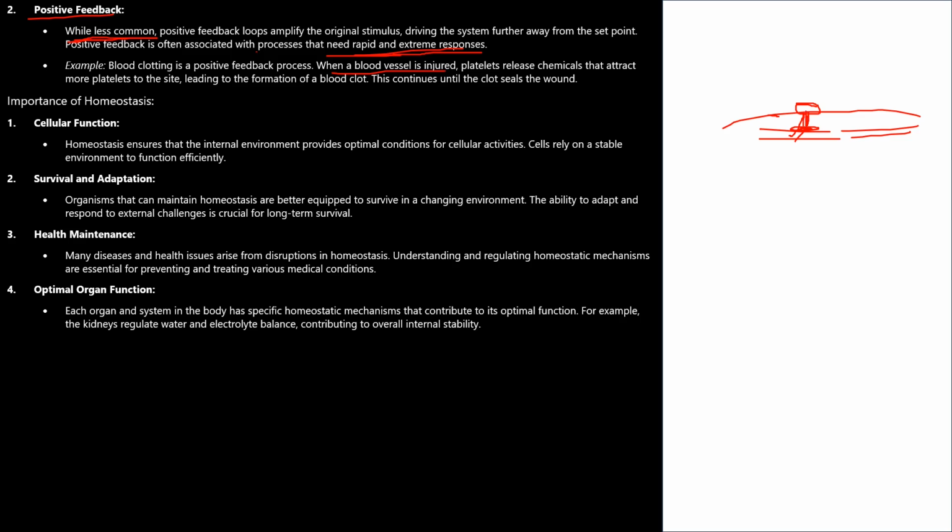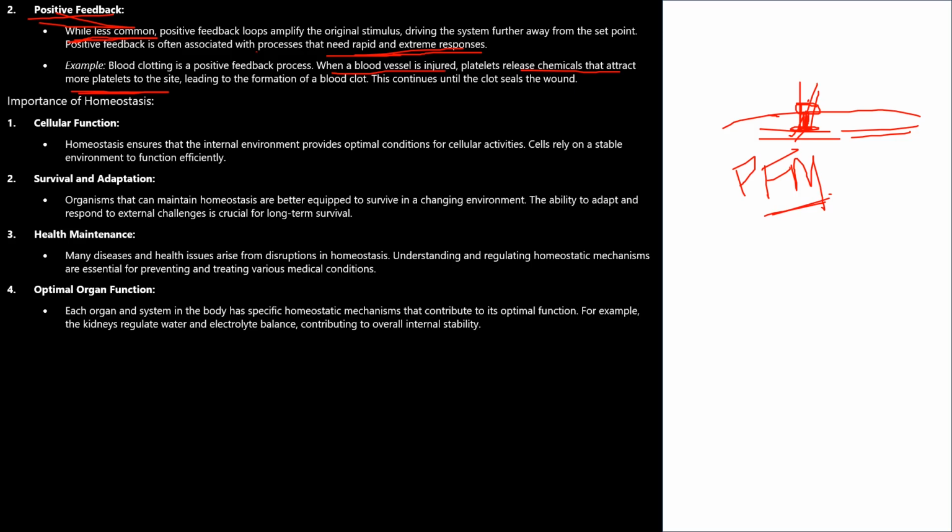The blood flow has to be controlled, because if excessive blood is lost, then hemorrhage can occur, anemia can occur. So to prevent this, the process of blood clotting is fastened by the action of the positive feedback mechanism. How? It releases some chemicals that attract more platelets to the site. It brings more platelets and faster, so that the blood clot occurs. So this is the positive feedback mechanism.